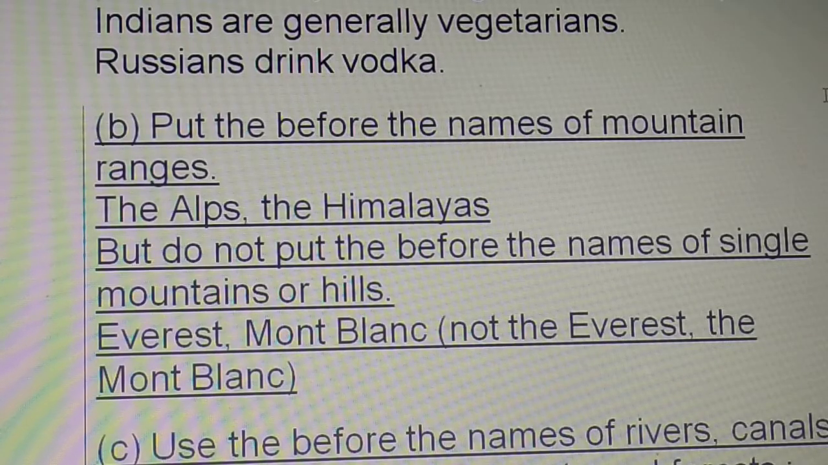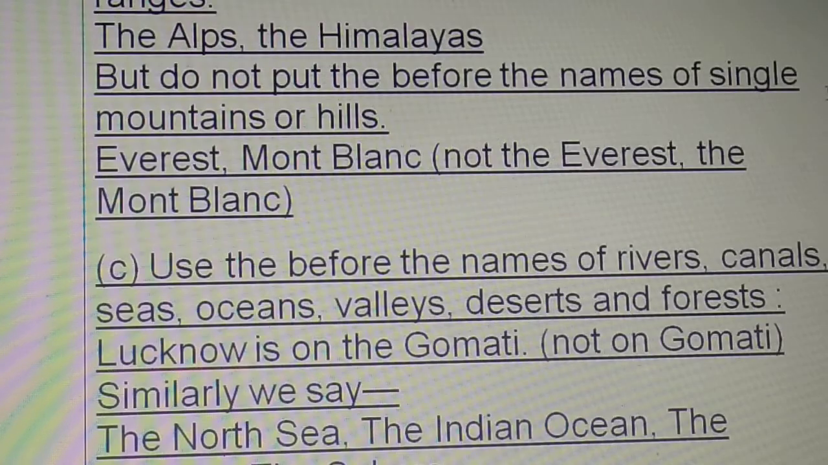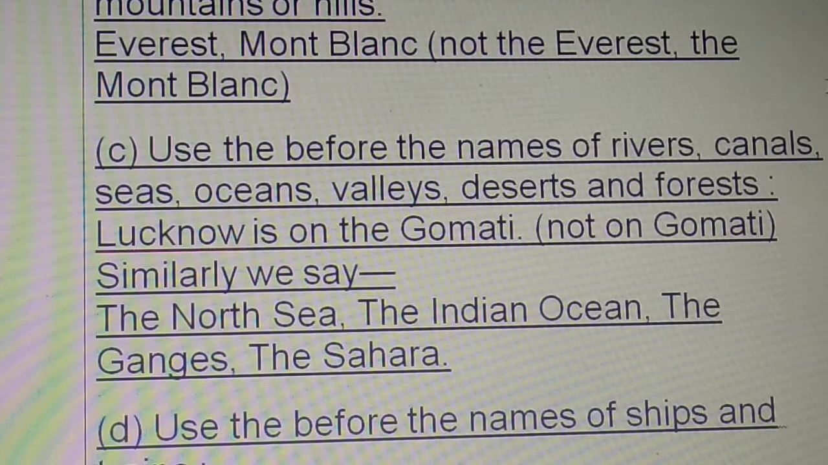Put the before the names of mountain ranges: the Alps, the Himalayas. But do not put the before the names of single mountains or hills: Everest, Mont Blanc. Use the before the names of rivers, canals, seas, oceans, valleys, deserts, and forests. Lucknow is on the Gomati, not on Gomati. Similarly, we say the North Sea, the Indian Ocean, the Ganges, the Sahara.